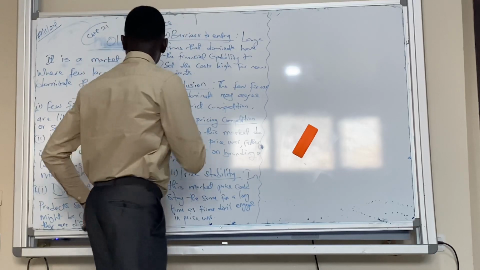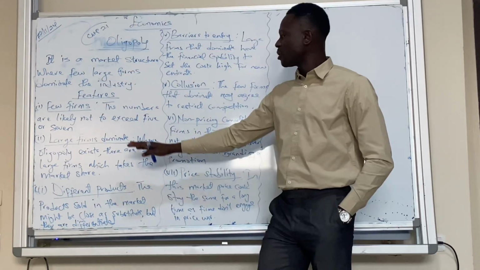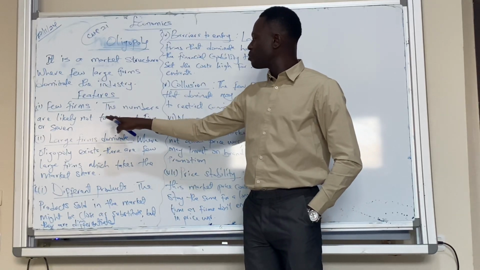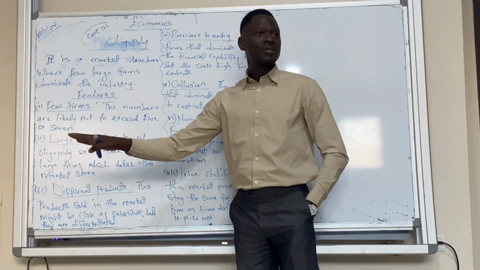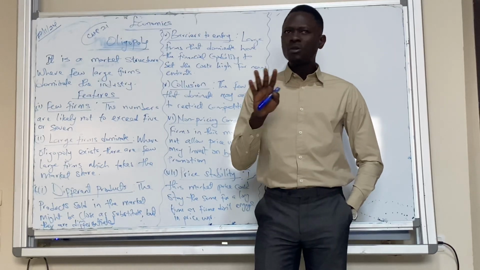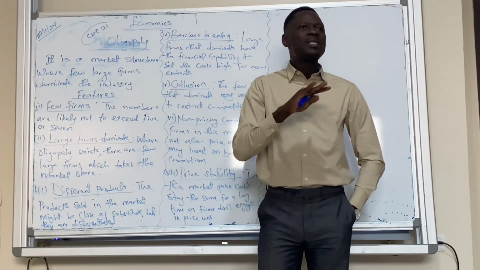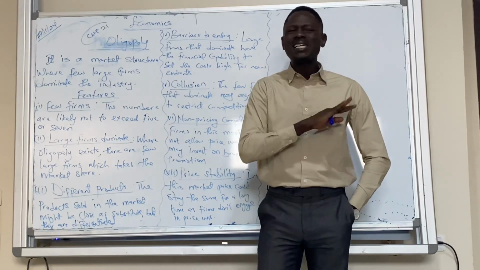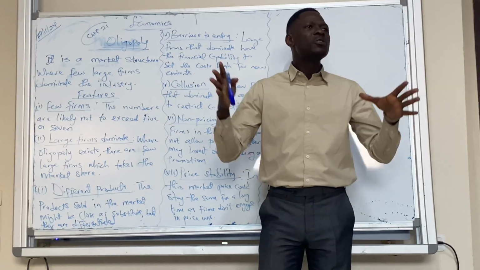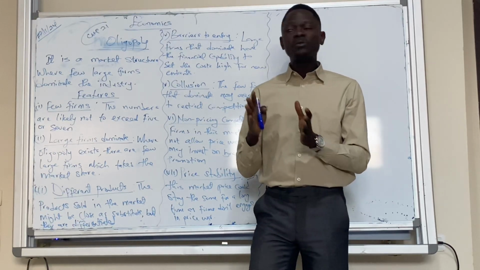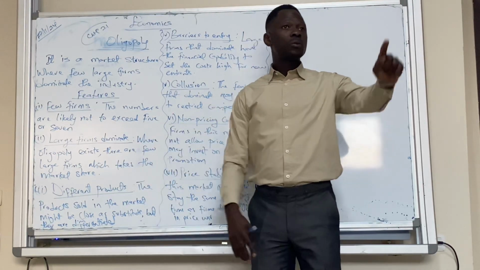Yes. So we go to the features of oligopoly, sorry. The first one, few firms. The numbers are likely not to exceed 5 or 7. So in an oligopolistic market, the maximum number of firms should be maybe 8. That's the maximum. So there are few large firms dominating that industry. I think the first point is clear.